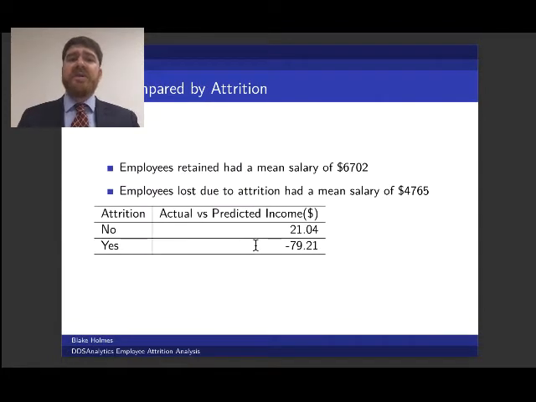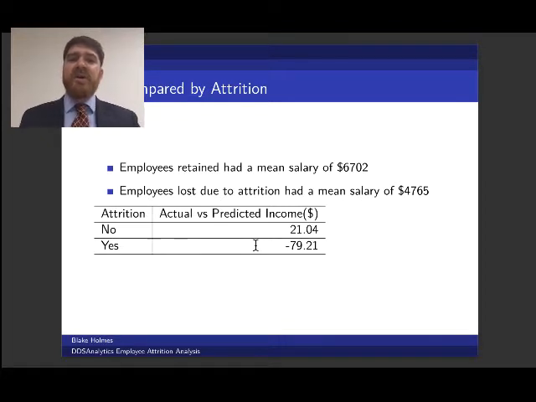So what we really want to know is whether the salary contributed to the attrition rate. Looking at the employees that we retained, they had a mean salary of $6,700 versus the employees that left had a mean salary of $4,700. This is per month. So those are significantly different, but one could argue that perhaps employees with lower salaries have higher turnover rates. So it's not necessarily a clear argument to be made there.